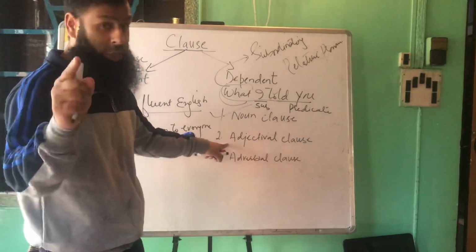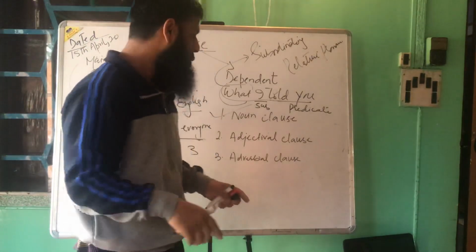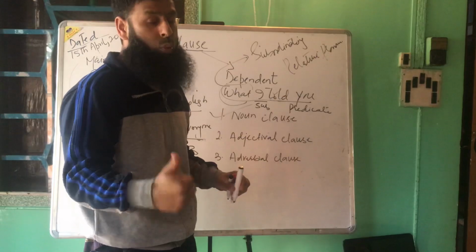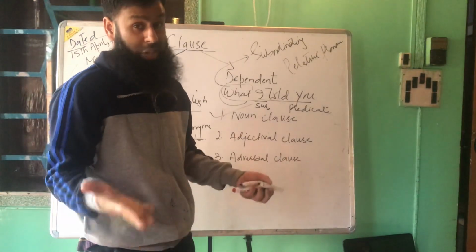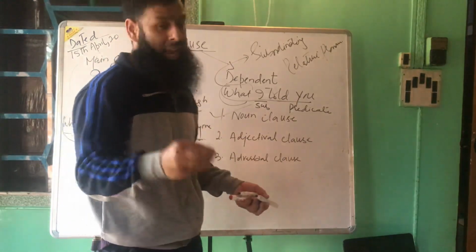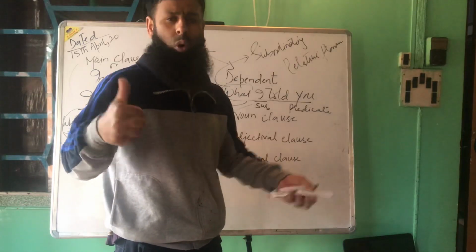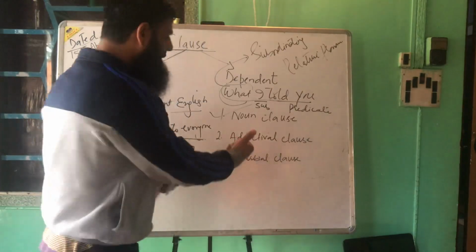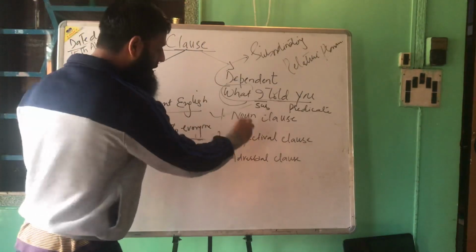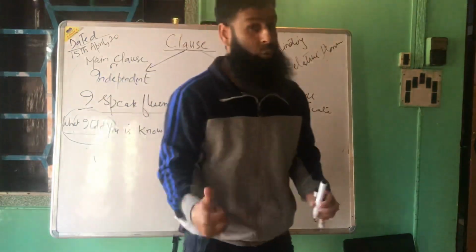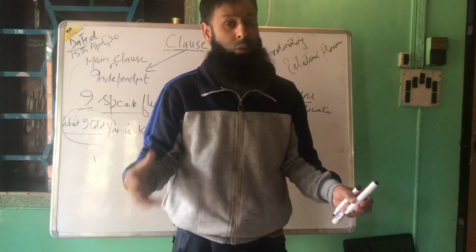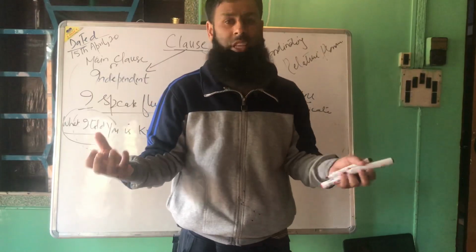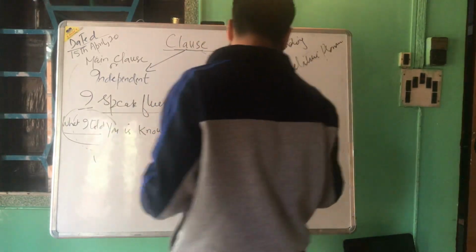Then we talk about adjectival clauses. First, we need to just understand one thing. Unless we know what adjectives are, we cannot understand the adjectival clauses. So, adjective, we know that a word or more words that may modify a noun is known as an adjective. Similarly is the case here. It's a type of subordinate clause. An adjectival clause is a type of subordinate clause that works as an adjective or that modifies the noun. Let's see how it does it. I'll write an example here.